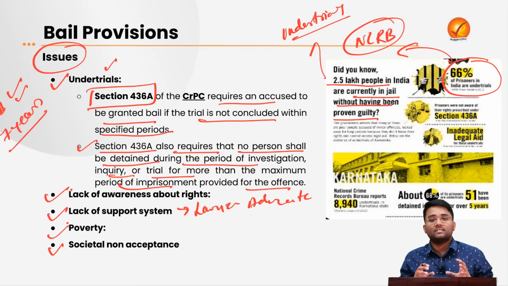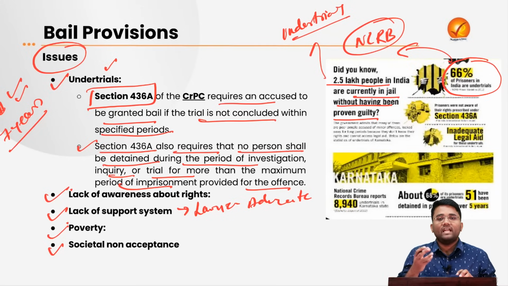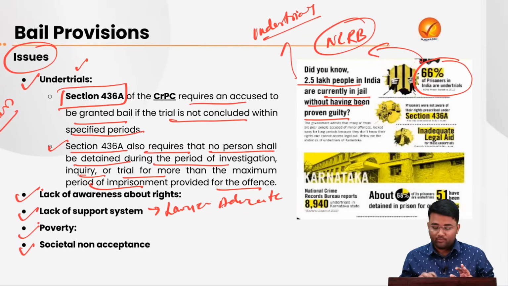Then there is the reason of societal non-acceptance. When a person has committed a crime, he is considered guilty, he is considered convicted in society. Whenever he comes out of jail, society does not accept him with open hands, and the trauma that they have to go through in society also hinders them from coming out. Instead, they think that they are well off in jail. So these are some issues regarding the bail provisions.